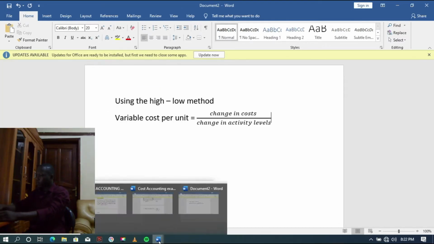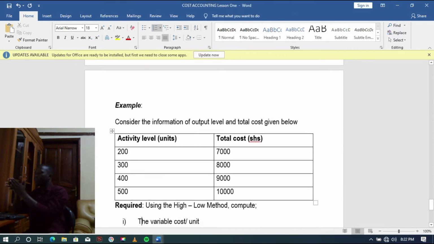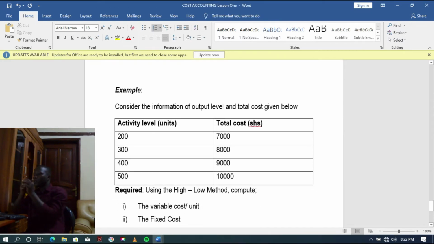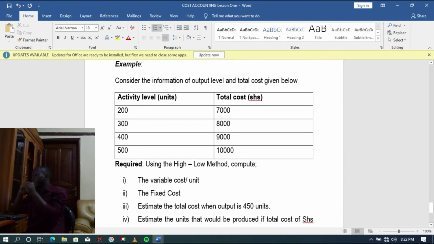So we can continue. We are looking at an example where we are observing our highest cost of 10,000 and the lowest cost of 7,000. The highest activity level is 500 and the lowest is 200. Now we get to the working and see how we can find the unit variable cost.